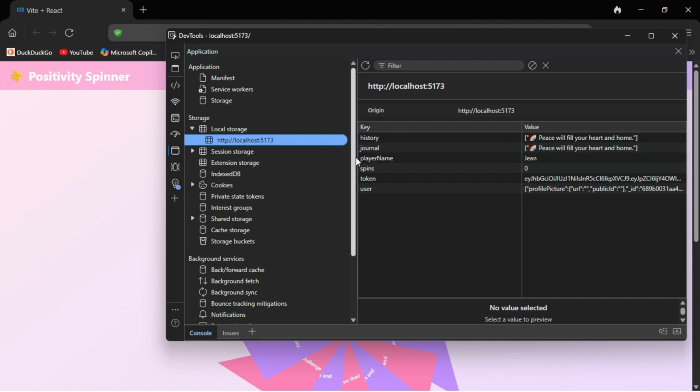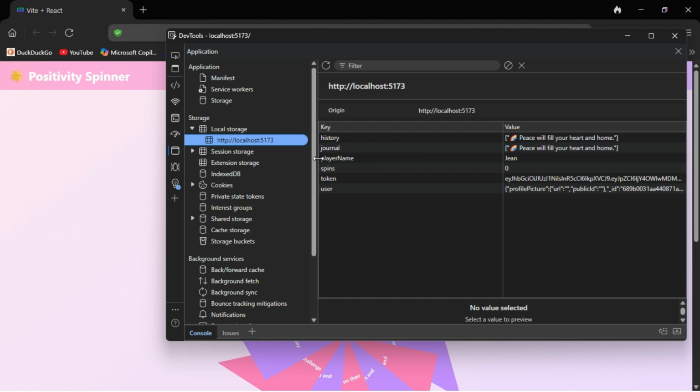You see everything will be saved in your local storage. That means there's no server that processes information for you, and everything, you see, the player name is Jean, is saved in your local machine.